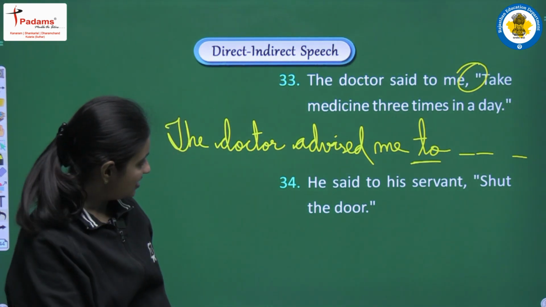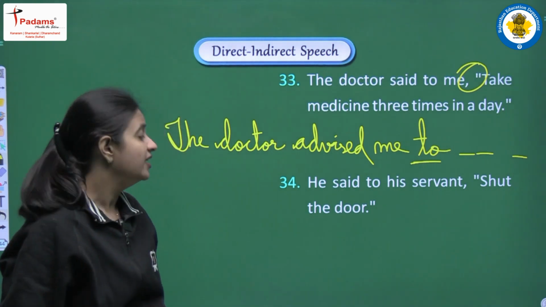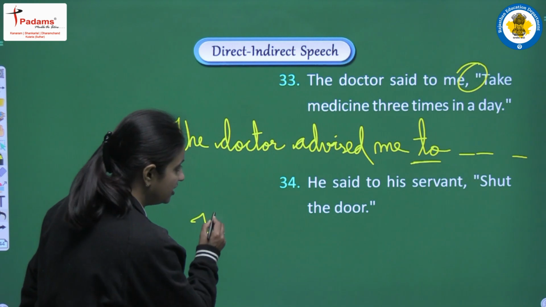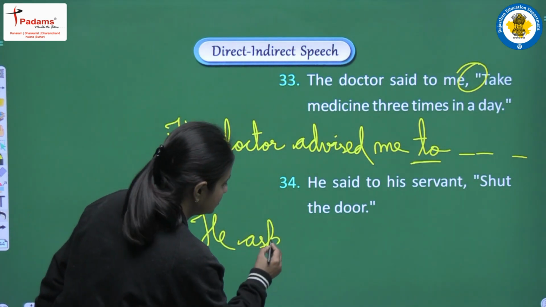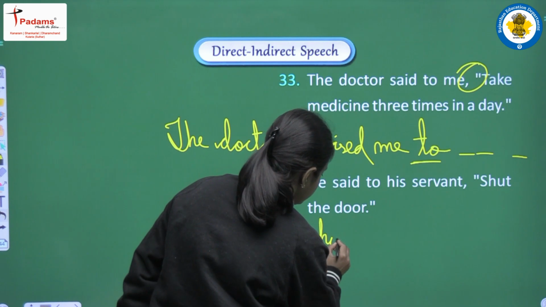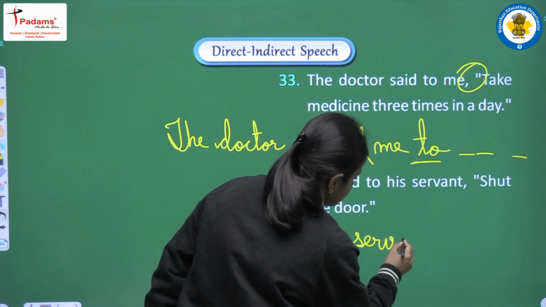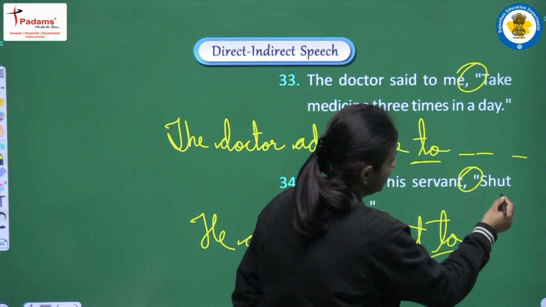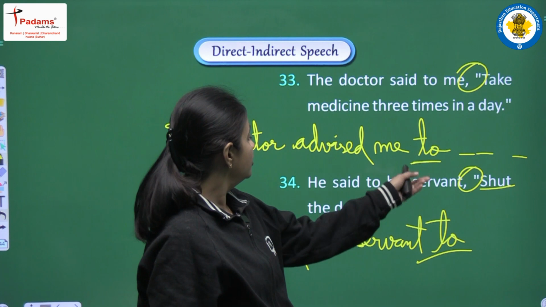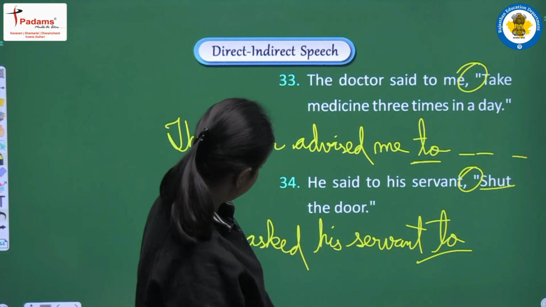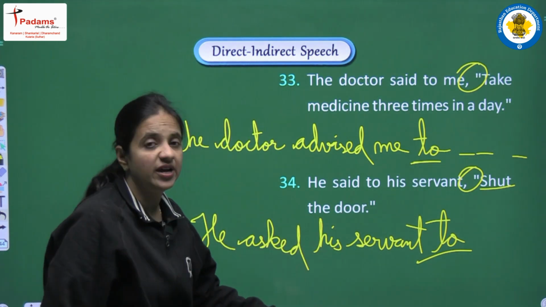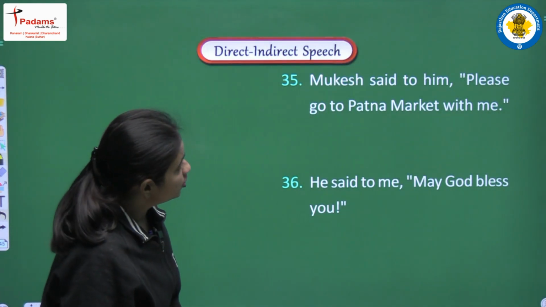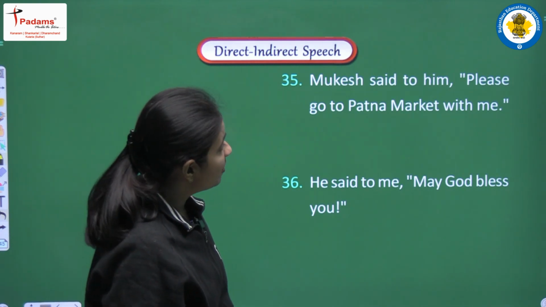Clear? Next is, I said to his servant, shut the door. So it's a kind of order. Okay, so we can write, he asked his servant to, conjunction will be to. Next, first forms we will continue, to shut the door, and the complete sentence will be, he asked his servant to shut the door.